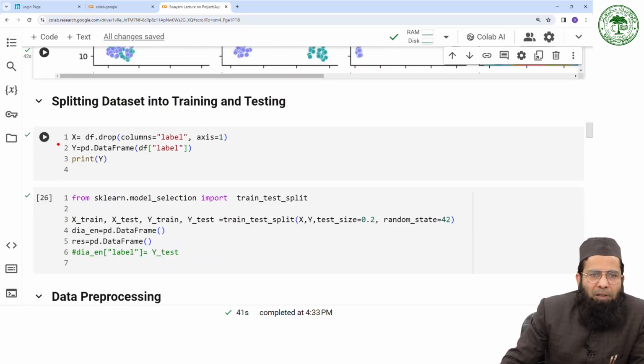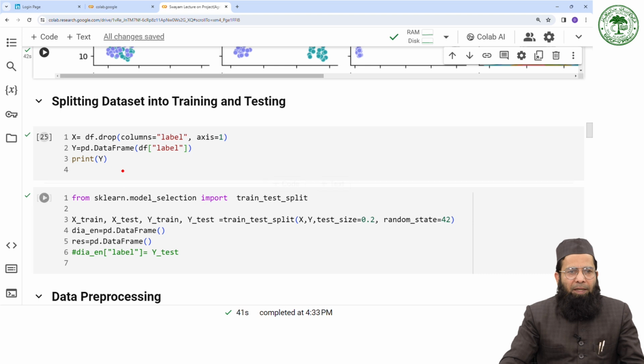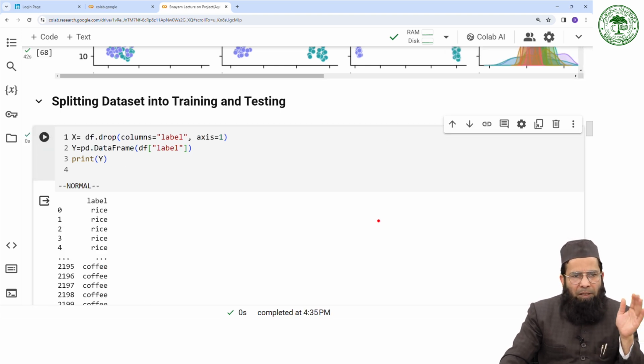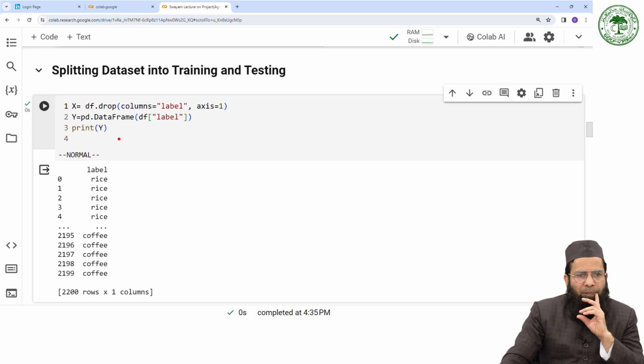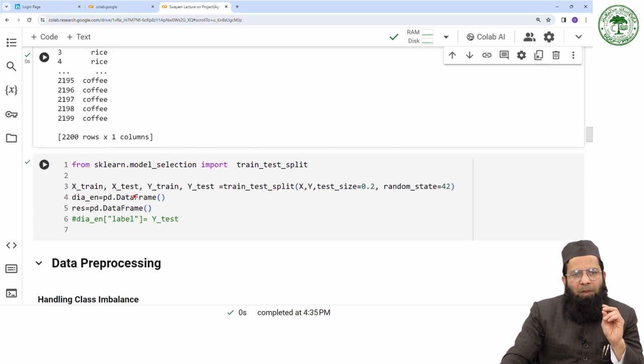Next, I am splitting the data set. So I partition the data set into X and Y, where X is my independent variables and Y is my dependent variable. I am printing Y as well, which is the dependent variable.